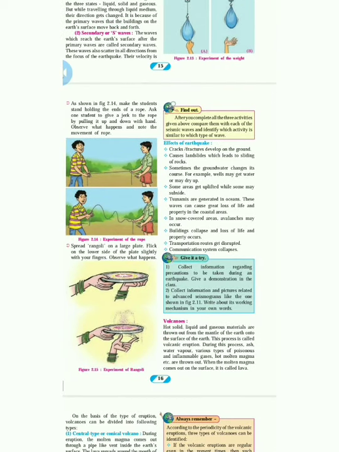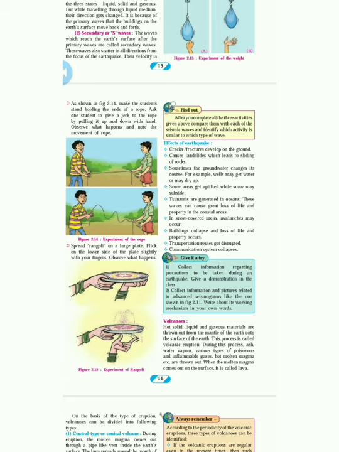Tsunamis are generated in the ocean. These waves can cause great loss of life and property in the coastal area. Like I said when we started the chapter, in Nepal, in Japan, what happened? We have to face loss of life, and things are getting destroyed. Even in the ocean, if an earthquake occurs, the ocean will get a tsunami. There are chances that we face tsunamis.